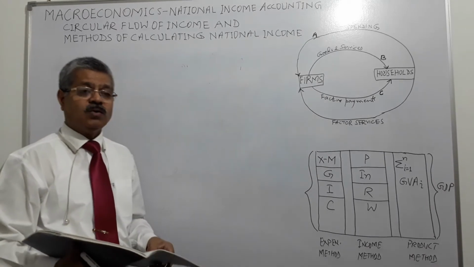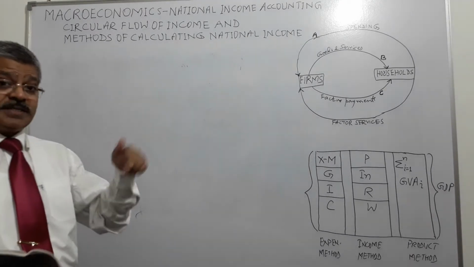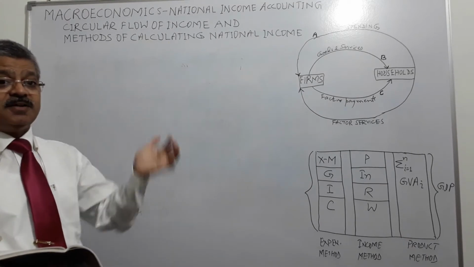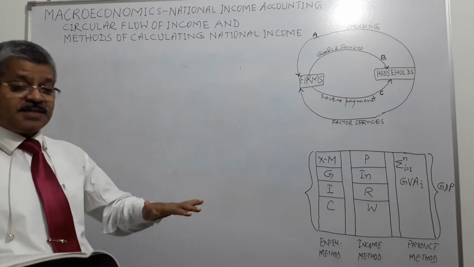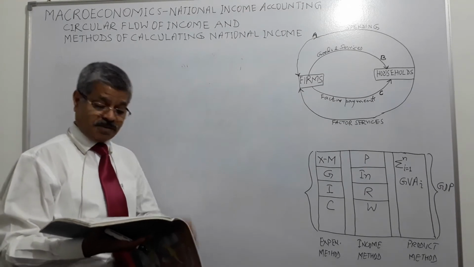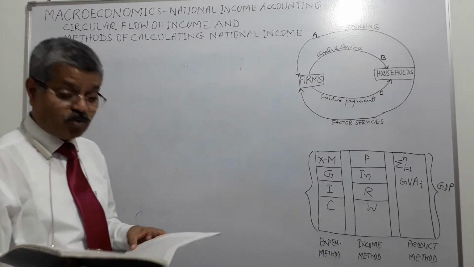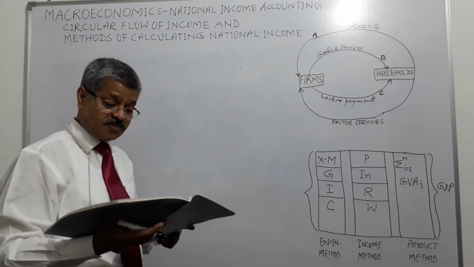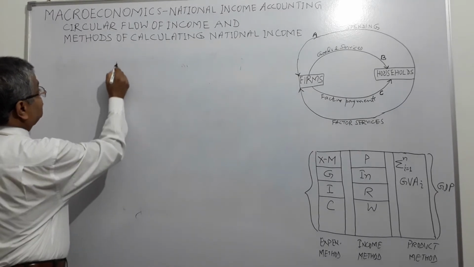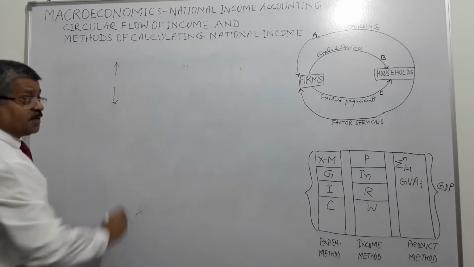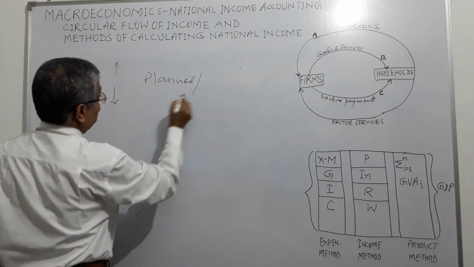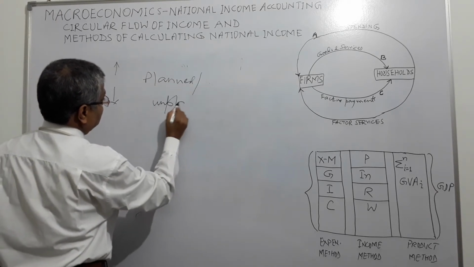Inventory is a flow variable because it happens over a period of time, right? Increase in inventory is investment. Decrease in inventory is the reverse of investment, right? Accumulation, decumulation, increase, decrease. So the change in inventory, whether increase or decrease, could be planned by the firm or unplanned.